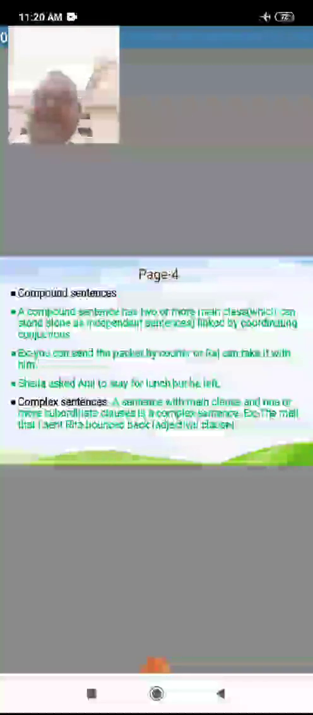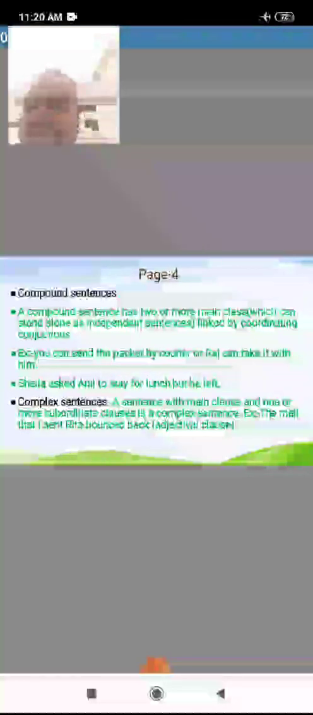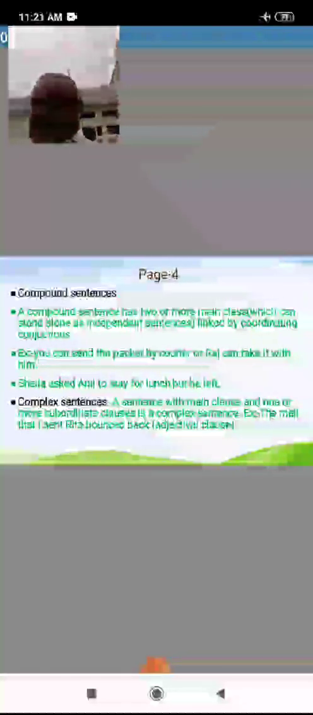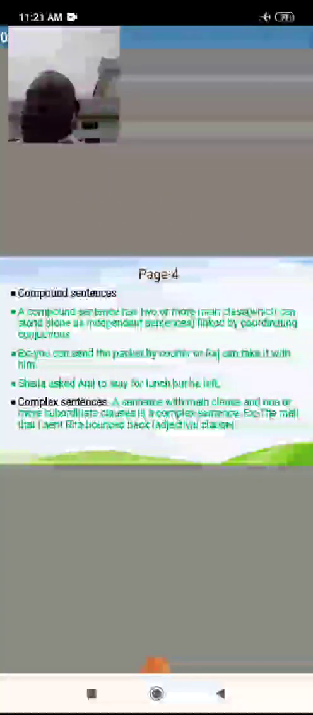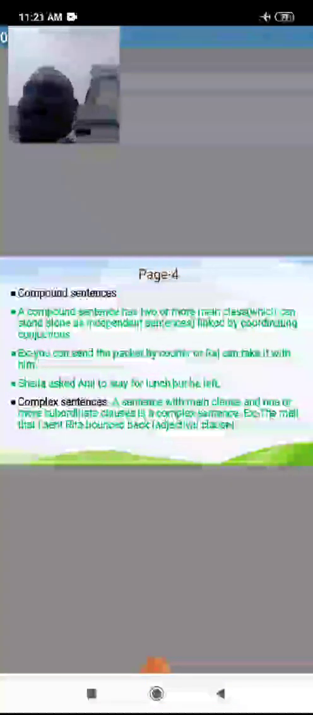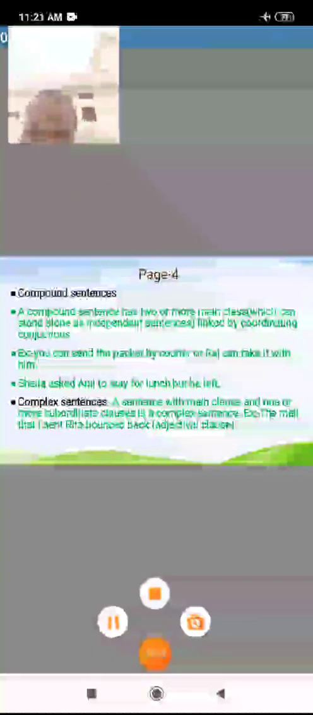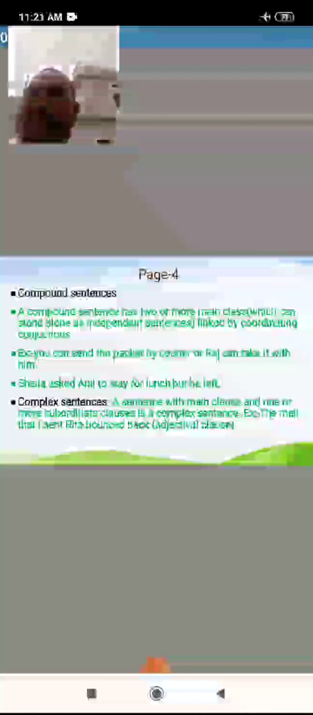Can you give me an example of simple, complex, compound? The simple sentences: Balu skipped, or my sister writes poetry. That is a simple sentence. Subject, verb and object. Okay. Subject and predicate are mainly important. Predicate has a finite verb also in a simple sentence. What are compound sentences? A compound sentence has two or more main clauses. That is called compound.